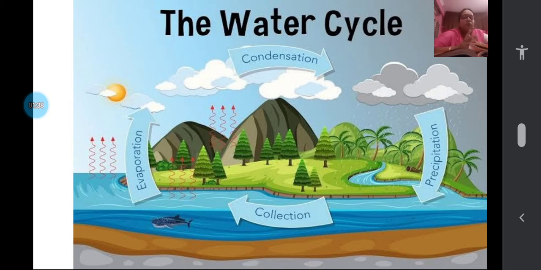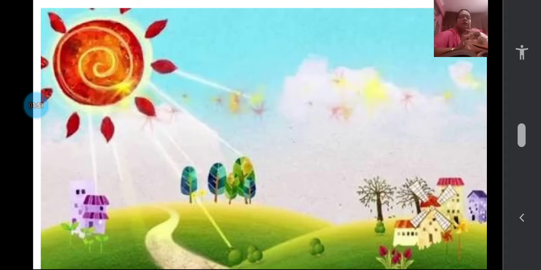When we heat water, water changes into water vapor. When we cool the water vapor, it changes into water again. Yes, children? So that is the important thing in learning the water cycle. Let us see. Here is a picture showing you that sun's rays are falling. Sun's rays always fall on the earth and it heats whatever is there on the earth.